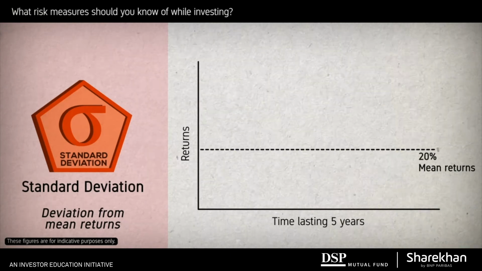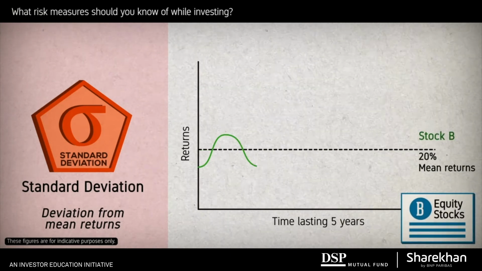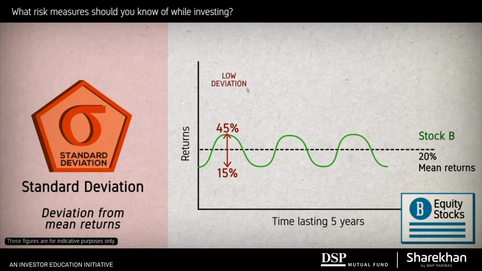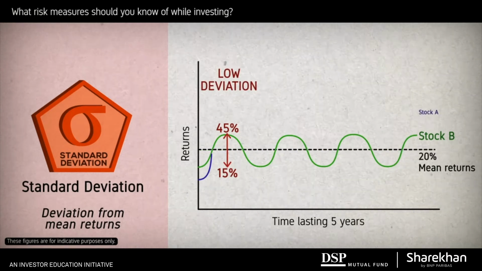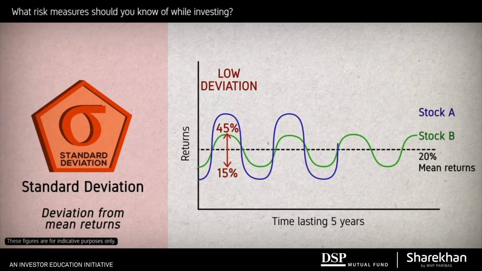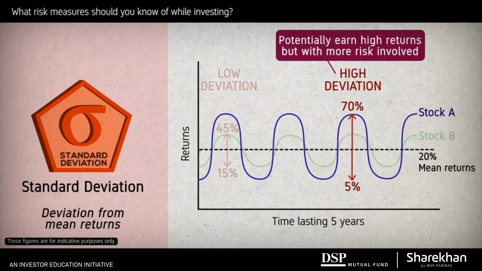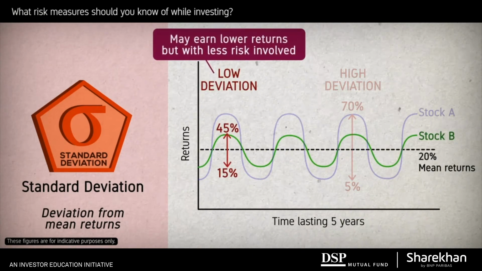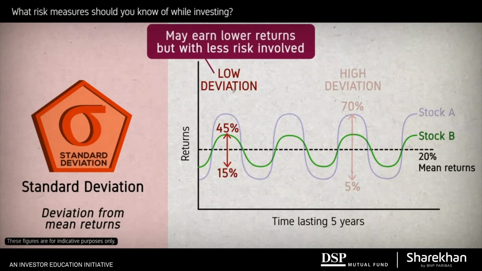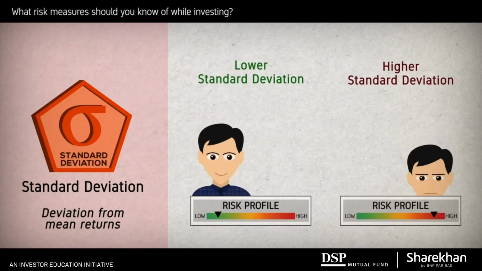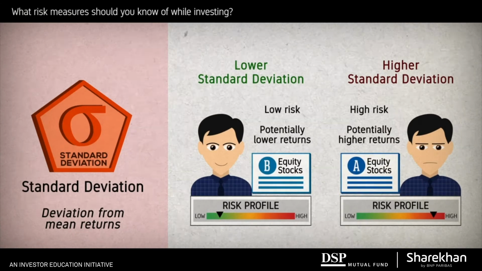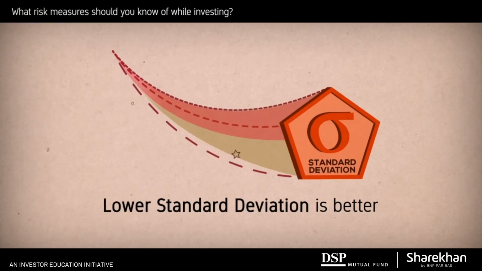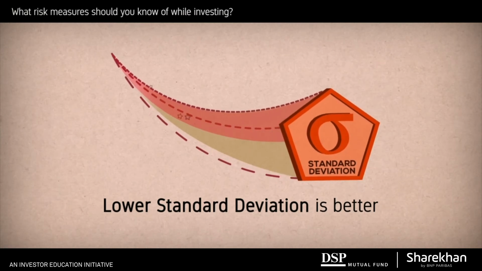On the other hand, let us look at stock B. Its stock price has also gone up and down but not as sharply as stock A's. Therefore, its standard deviation and hence its volatility would be much lower. When we compare the two stocks, one can observe that high standard deviation could potentially help earn higher returns, but there will be a lot of risk involved. On the other hand, lower standard deviation may deliver lower returns, but there's lesser risk involved. Your own risk profile will determine how you can view an investment product's performance potential through the lens of standard deviation. In general, investors prefer investments with lower standard deviation as their performance is generally more predictable.